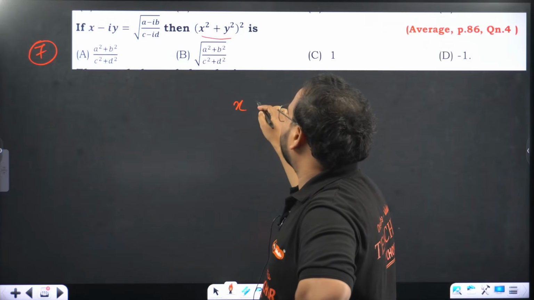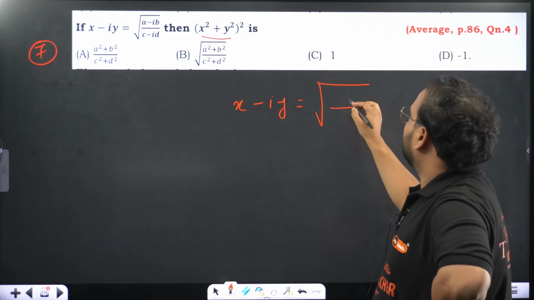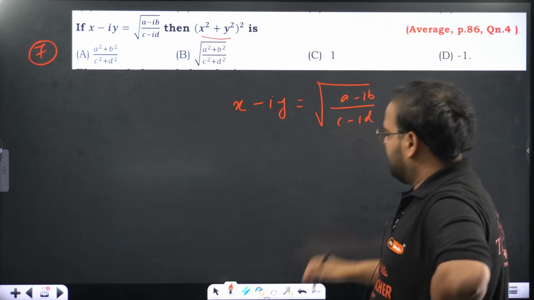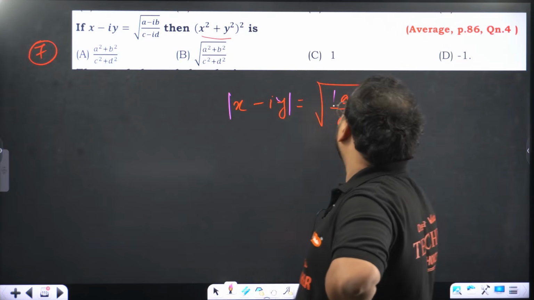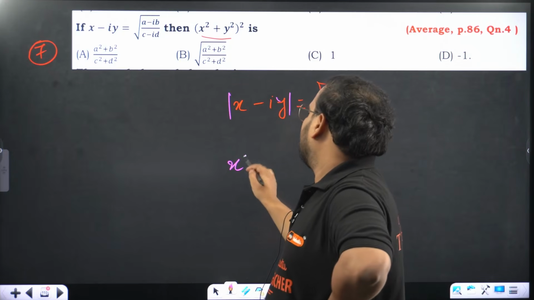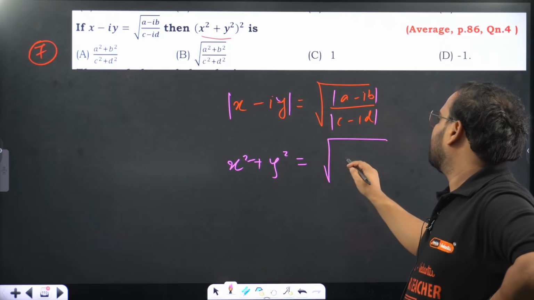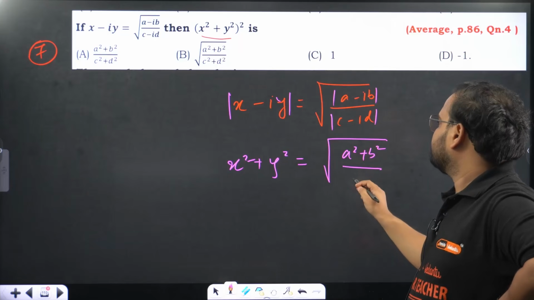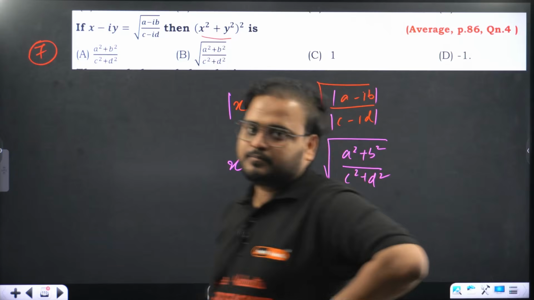So in this, if you are having x minus iy, root is there. A minus ib and c minus id. You can simply do what? Take the modulus. Modulus here, and modulus here. You can take modulus on both sides. It will become what? X square plus y square. Please check. A square plus b square on c square plus d square. Right?